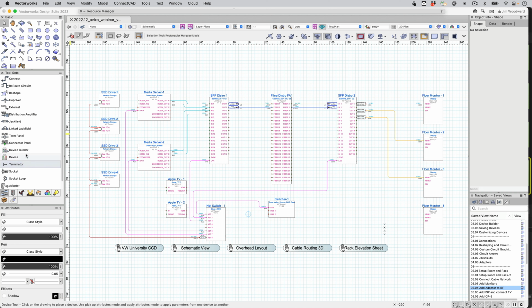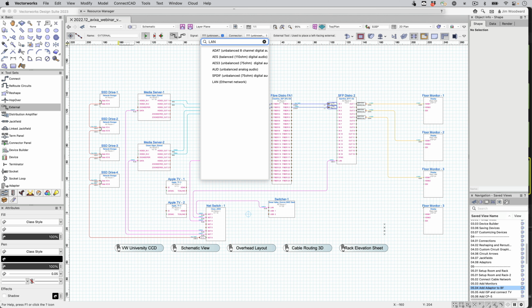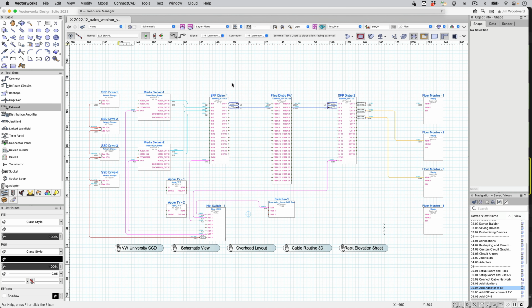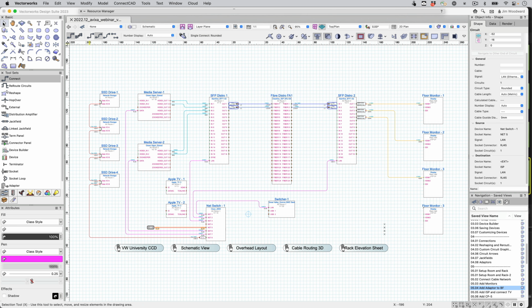We'll use an external link and bring an ISP provider into the network switch. The signal will be a LAN. Our RJ45 connector was chosen, and we'll call this ISP. Should have been an IO, but we'll just do that as an input. Connect that to the network switch.